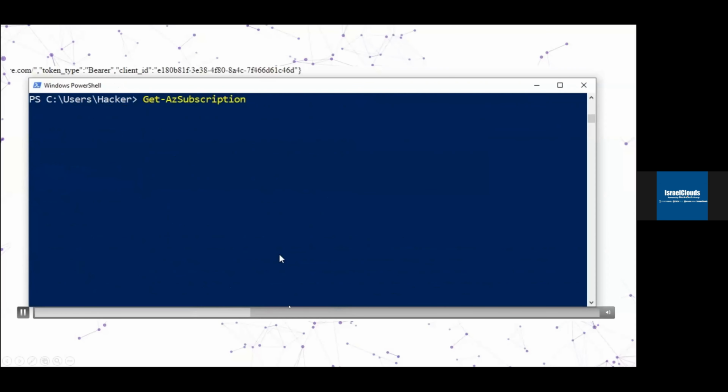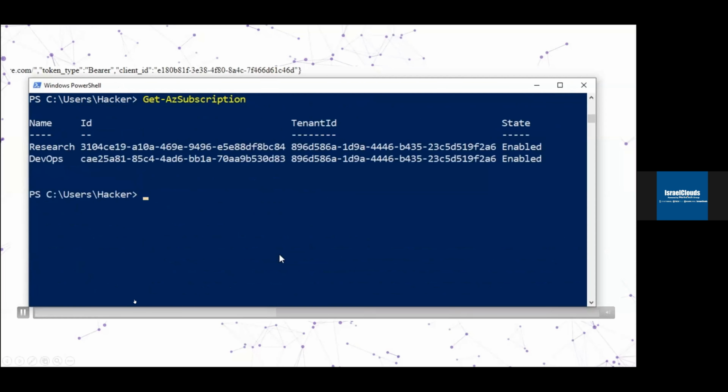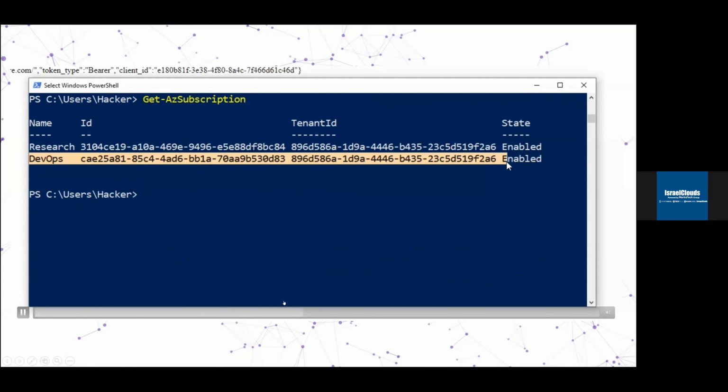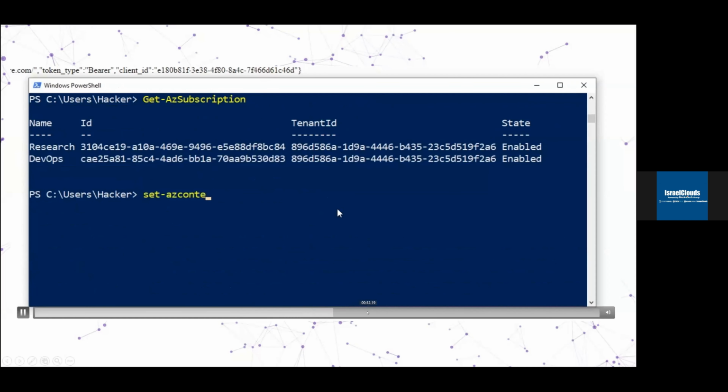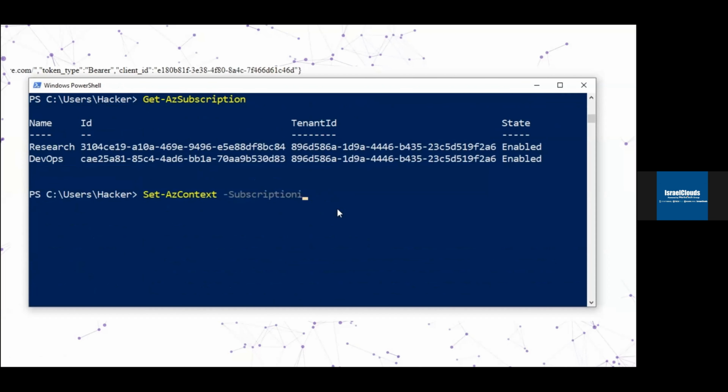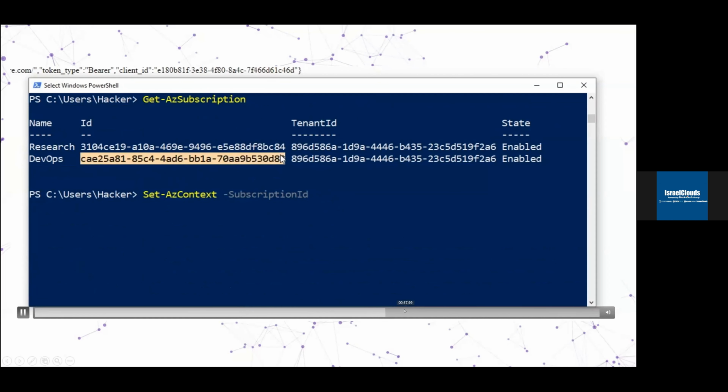Now let's see the subscriptions we have. Okay, we have two subscriptions. One is research, and the second is DevOps. Let's try to switch to the second subscription. Okay.